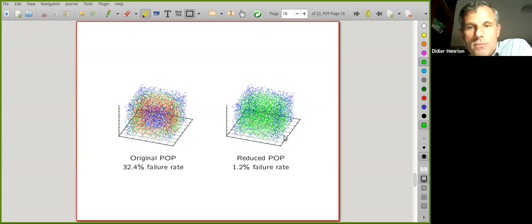And here you see with the reduced POP, we reduce the degree of the polynomial optimization problem, but we also reduced the rate of failure of the approach, in the sense that we could solve these third relaxations now, and we fail to solve them to global optimality only in 1.2%, so a much more reasonable failure rate than before.